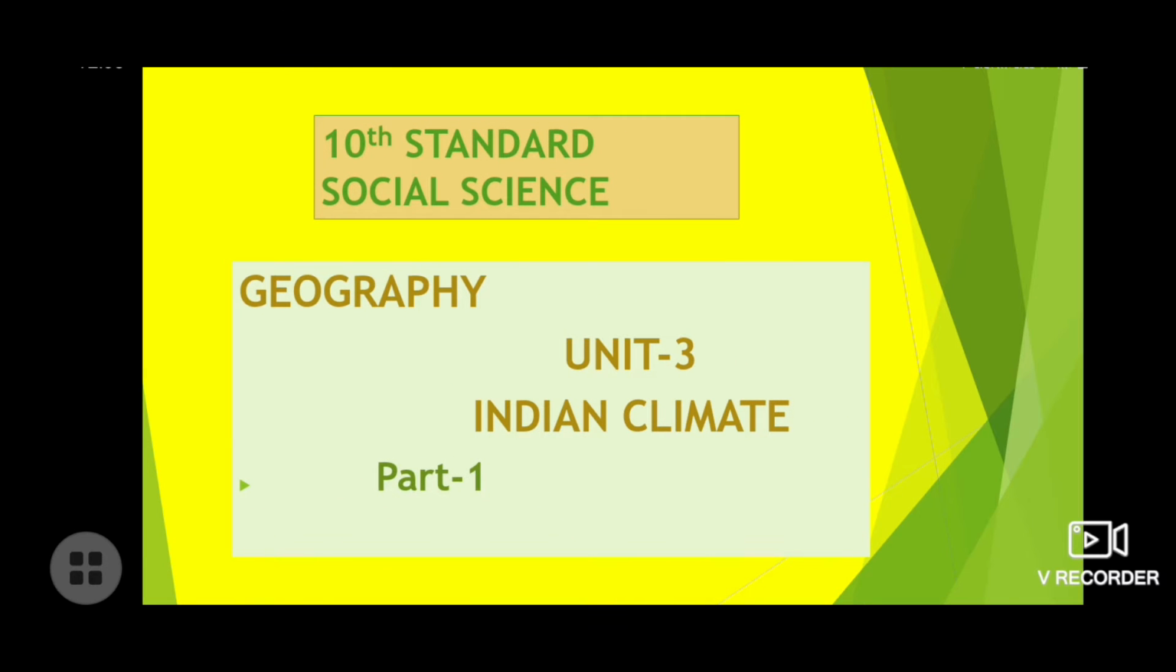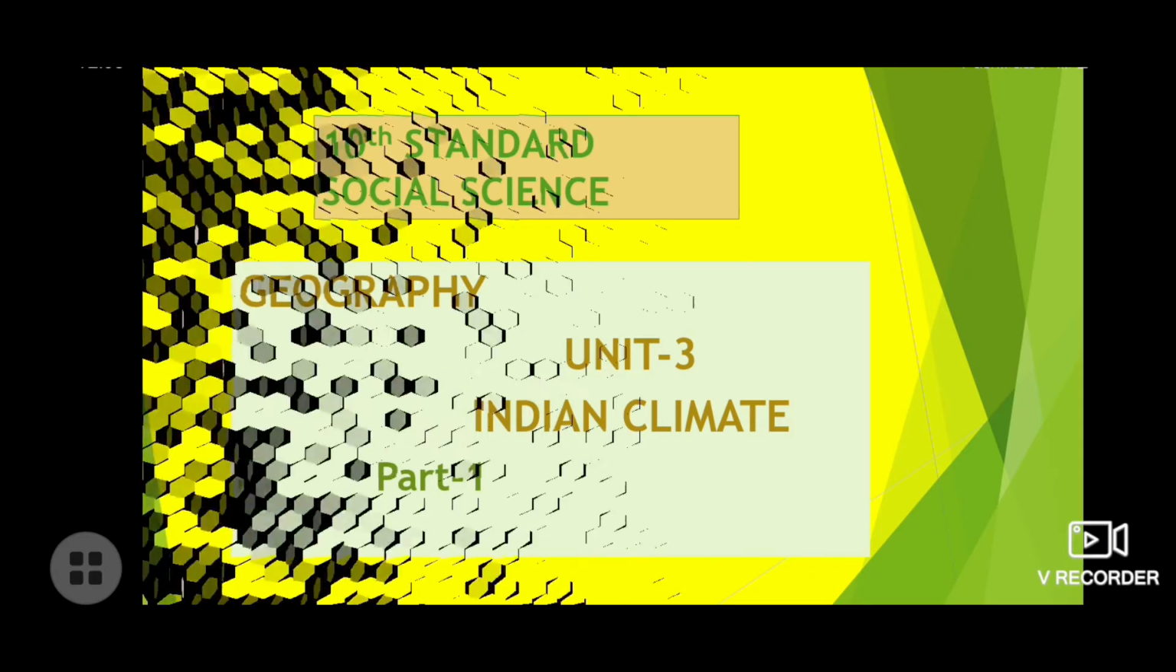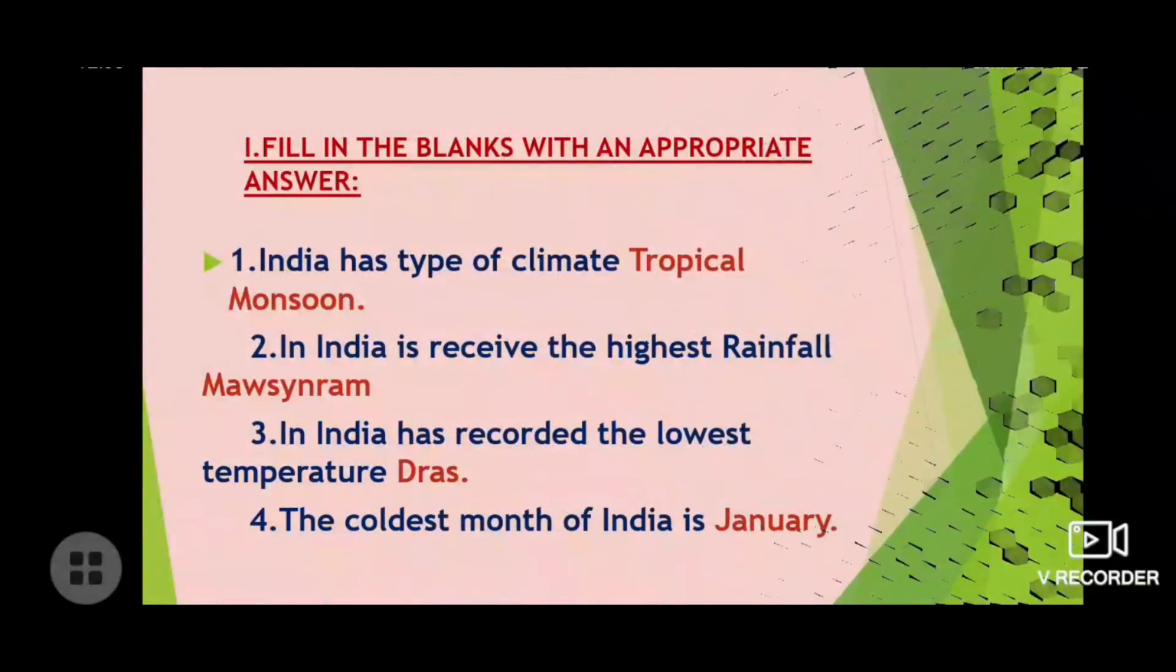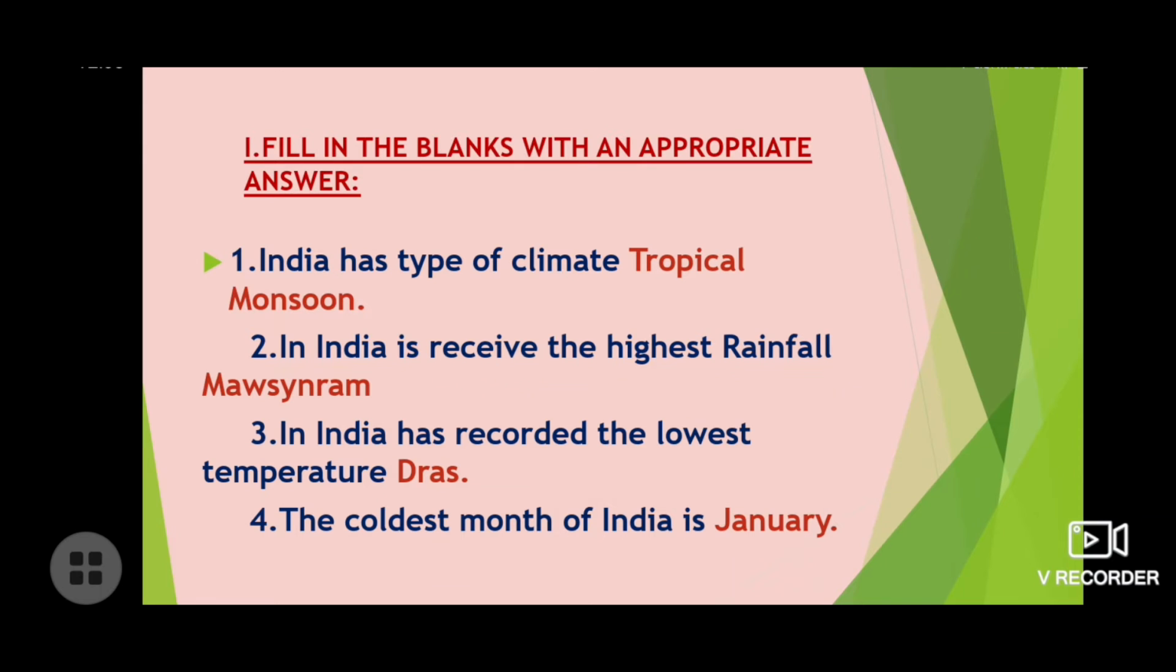10th Standard Social Science, Geography part, Unit 3, Unit name Indian Climate. So this one is part 1. Okay, now let's discuss the first, filling the blanks. Roman number 1, filling the blanks with an appropriate answer. Now first let's see the first filling the blanks here.